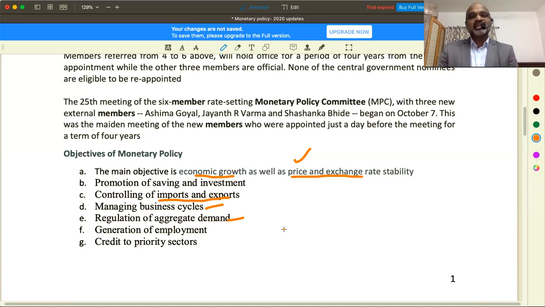When I pump more money into the market, where is it going? It might go into the hands of business people. When it goes into their hands in the form of loans or capital, they will definitely enhance the operations of industries. When industrial operations or manufacturing activities increase, definitely the number of jobs will increase.